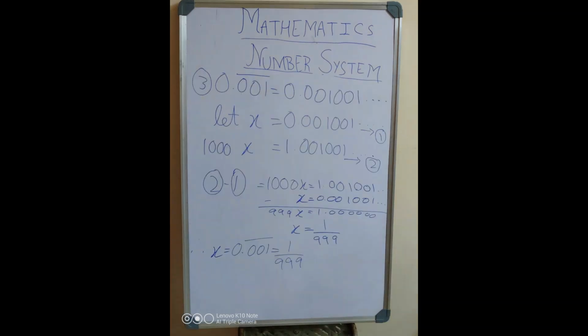Now let us do another sum of 0.001 bar, which is equal to 0.001001 and so on. Let x be 0.001001, our equation 1. Now we multiply both sides by 1000 and we get 1000x is equal to 1.001001, and let us keep this as equation 2. Now let us subtract equation 1 from equation 2. Then we get 999x is equal to 1.000. Now 999x is equal to 1, so x is equal to 1 by 999.